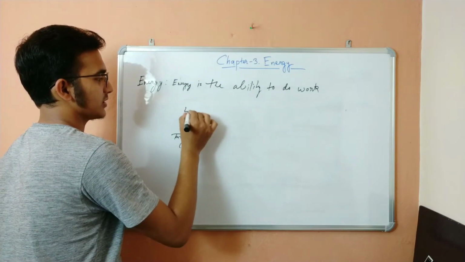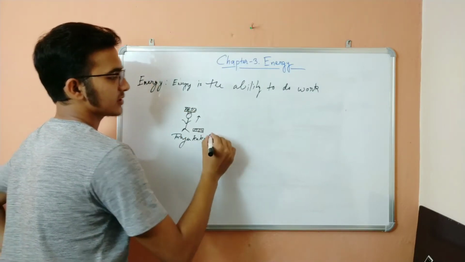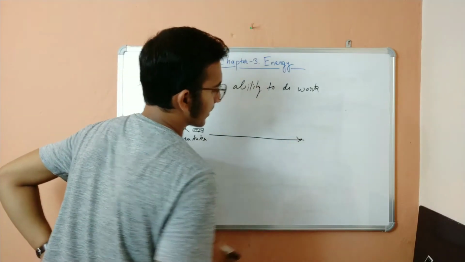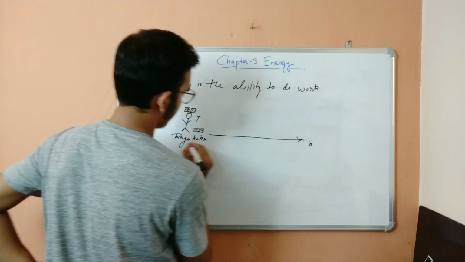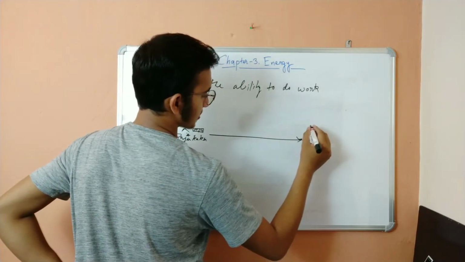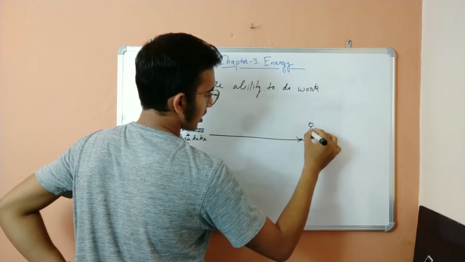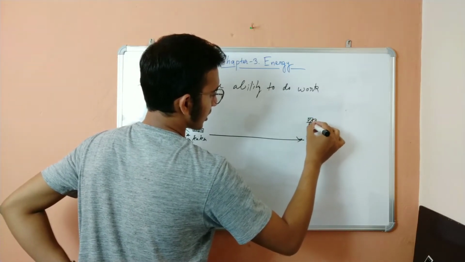He puts all of those pieces on his head and starts moving in a straight line. He was in position A, and after reaching position B, he stops. So over here, our Raju Kaku stops, and he has done his work.